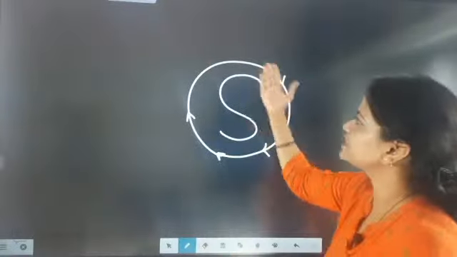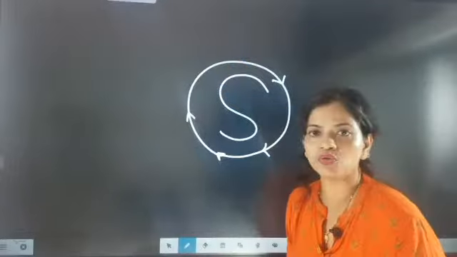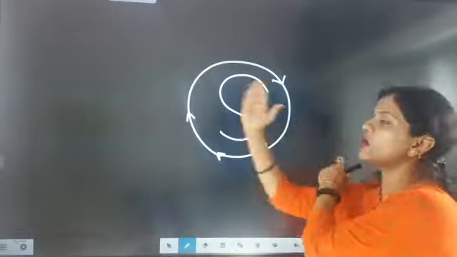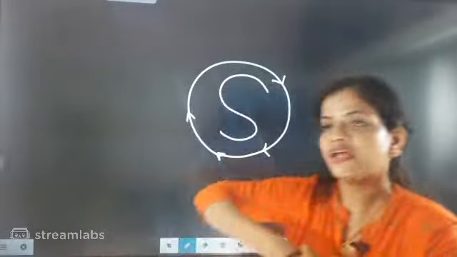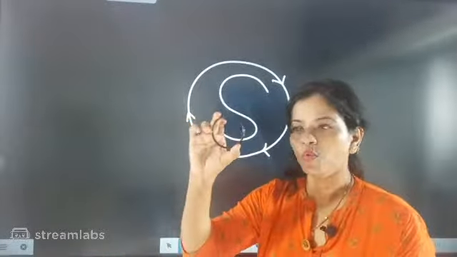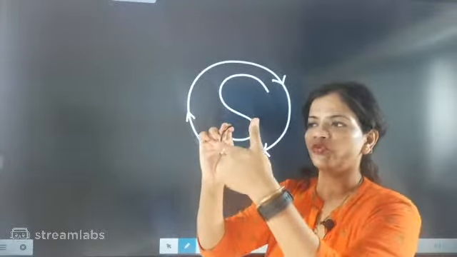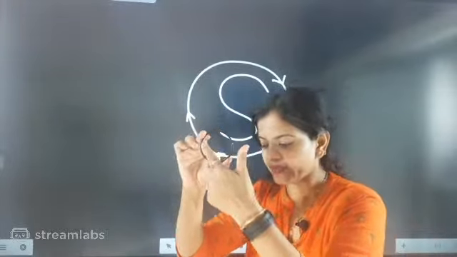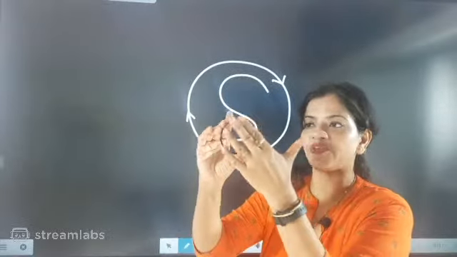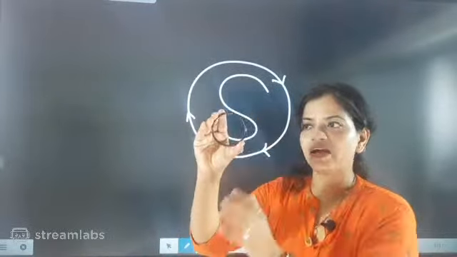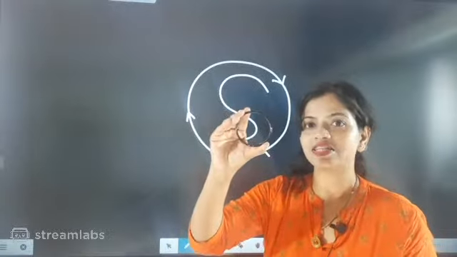If this is a loop and the current is moving in clockwise direction, then beta, the front face of this bangle or the loop will act as a south pole.